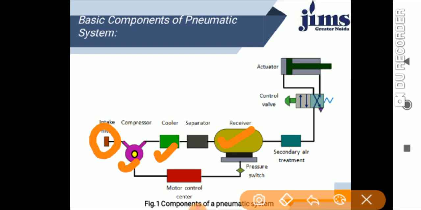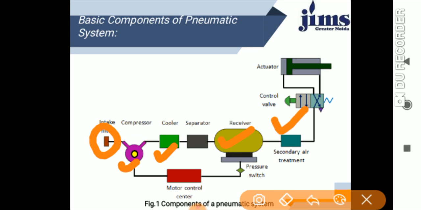Okay, so this receiver has the pressure switch, which is associated with the motor control center and connected to the compressor. Okay, and what are the outputs we are getting? This has been done primarily. This is the secondary air treatment.